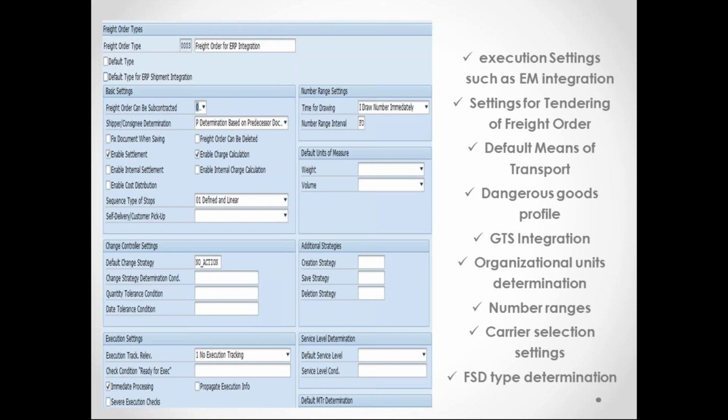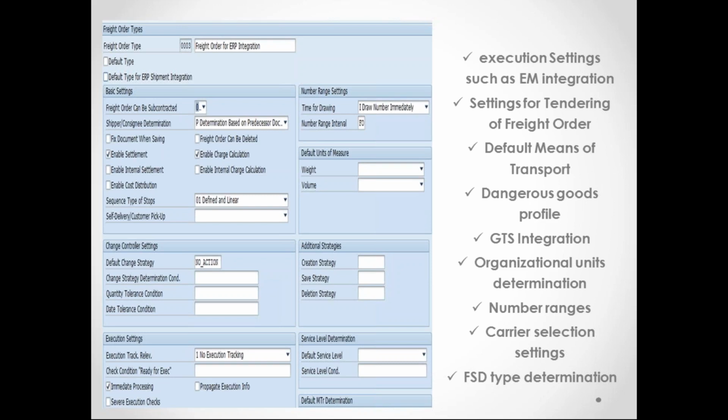Okay. And when you are creating the forwarding order, I told you that we have to assign the sales organization, right? Because the sales organization is the organization unit responsible for the contract between the shipper and the LSP. But in case it's a freight order, it is an agreement where the purchase organization will play a major role.